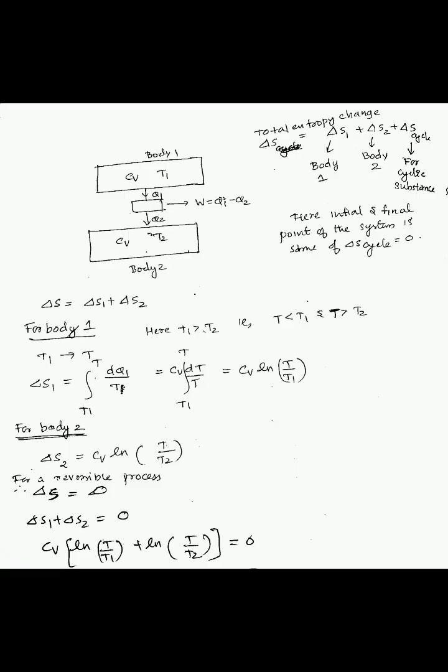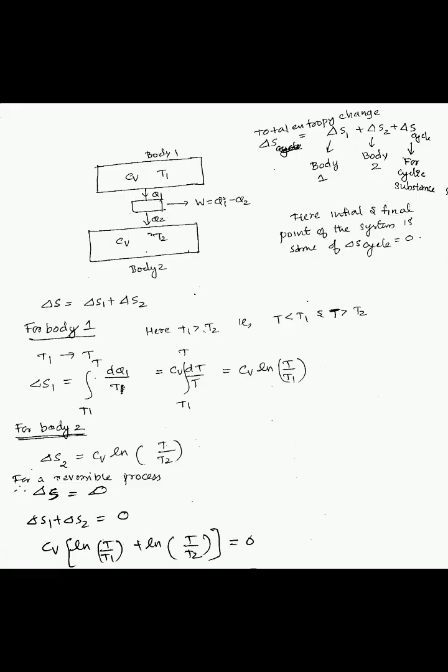The initial and final points of the system are the same because it is a cyclic process. So we can say that delta S cyclic is 0. That means delta S is equal to delta S1 plus delta S2. For body 1, the temperature is changing from T1 to T. And we know that T1 is greater than T2. So here T is less than T1 and T is greater than T2.